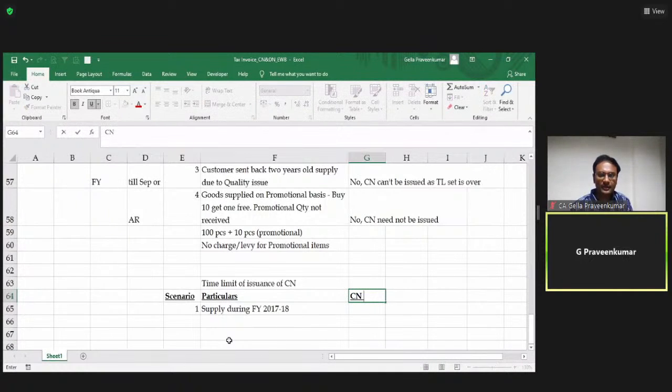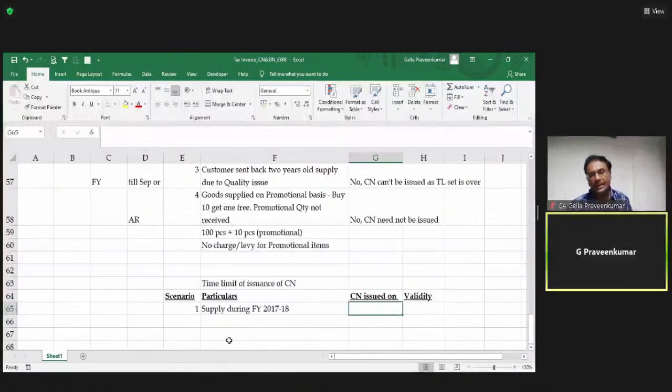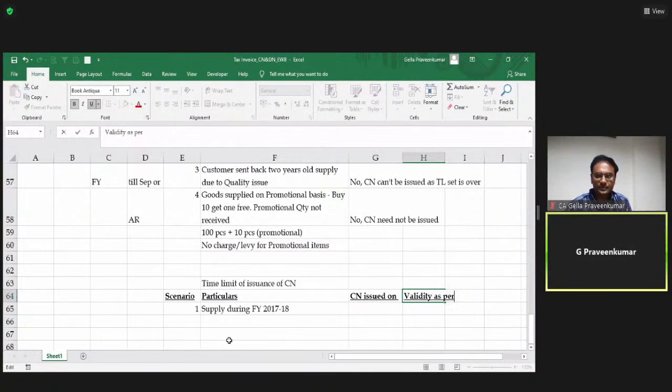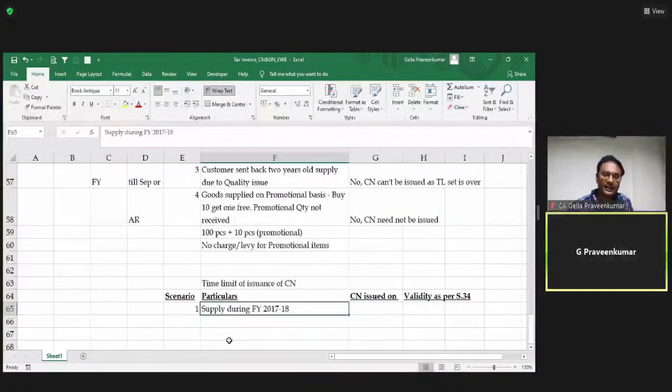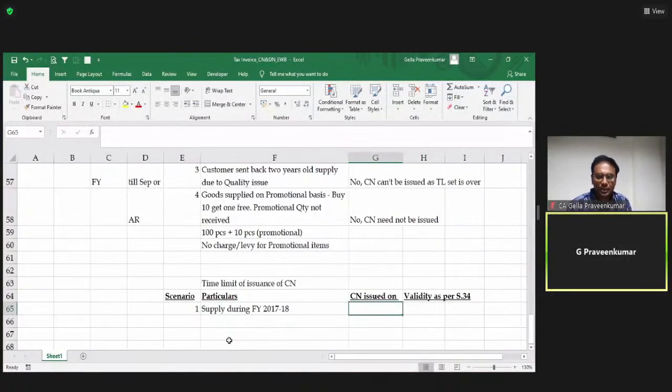Credit note issued on a date, and we will test the validity. Now, what we will do, we will check what is the date credit note is issued, whether it is valid as per section 34. Right? Now, supply is made during financial year 17-18. Credit note is issued on, say, 15th July 2018.